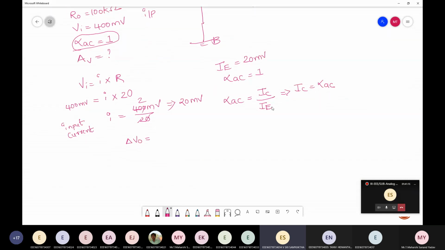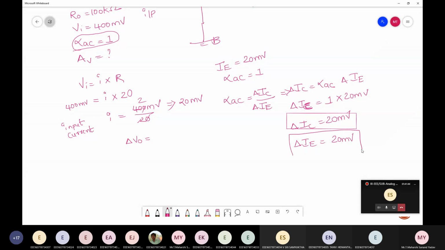So delta IC is alpha AC into delta IE, which is 1 into 20 milli. So delta IC is equal to 20 milli. Delta IC and delta IE are both the same because alpha is equal to 1.